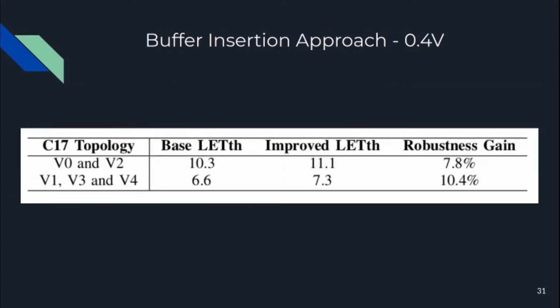The other, simpler approach is the inverted buffer insertion. The following table shows the result for both circuit groups. In contrast with the individual gate sizing, this approach increases the robustness of every node in the circuit, not only the part affected. However, the robustness gain is not as good as the previous approach. Here we have only 10% as the best increase, while in the former we had 69% as the best.